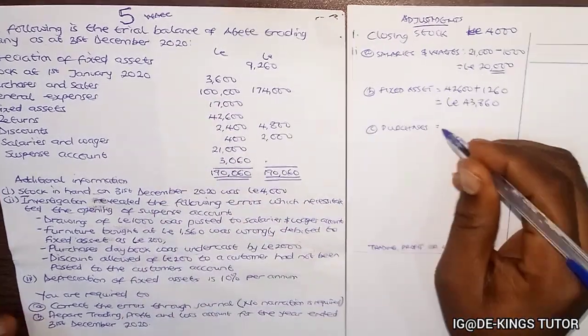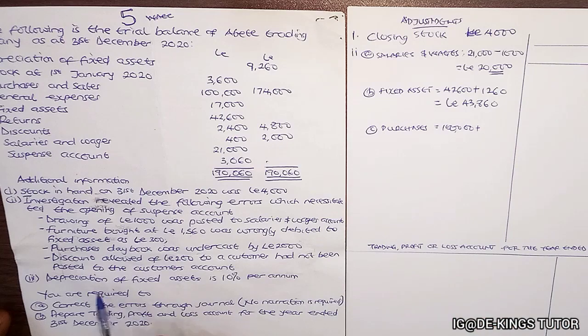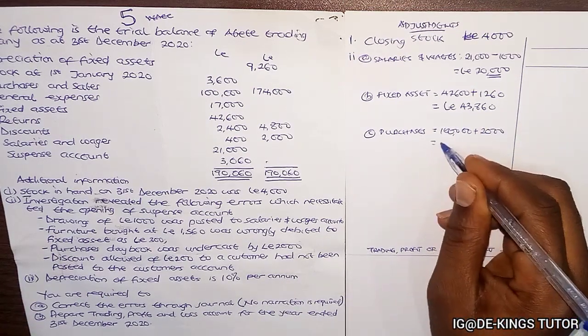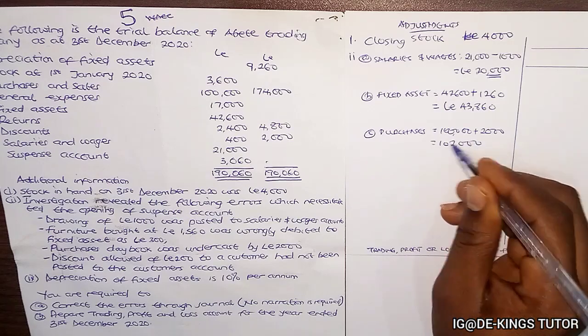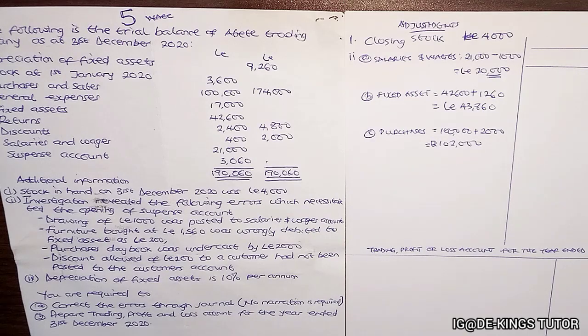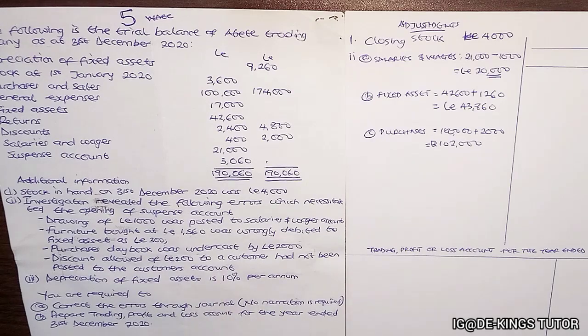The purchases here is 100,000 plus this 2,000, so we have 102,000 there. Okay, so that's the purchases day book. Now the fourth one said the discount allowed of 200 to a customer had not been posted to the customer's account. They're not saying their own account, but the customer's account. Now we'll do that in the journal.